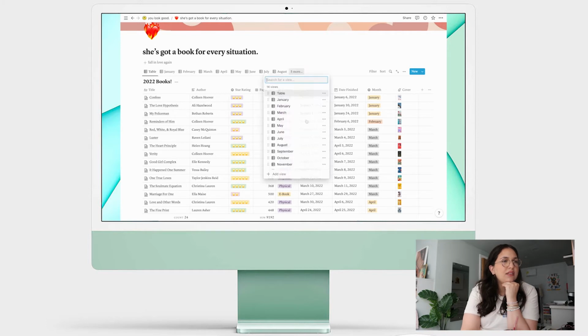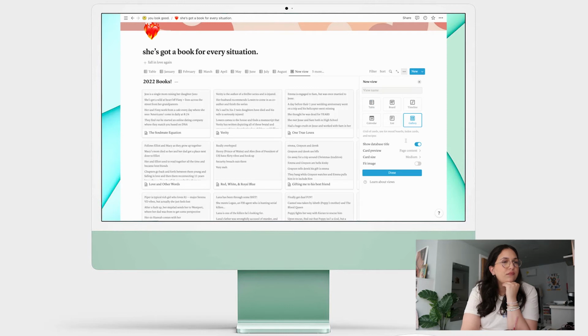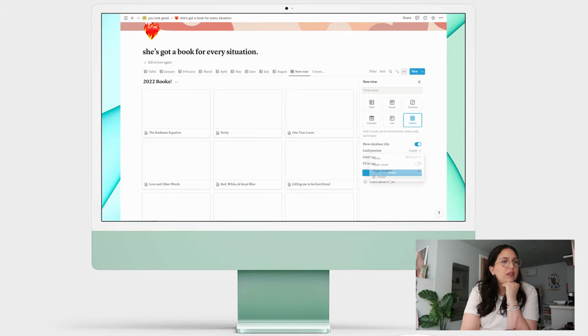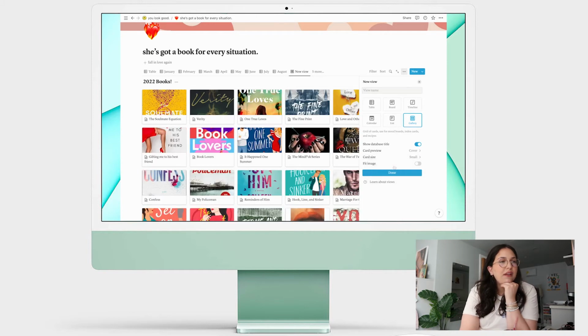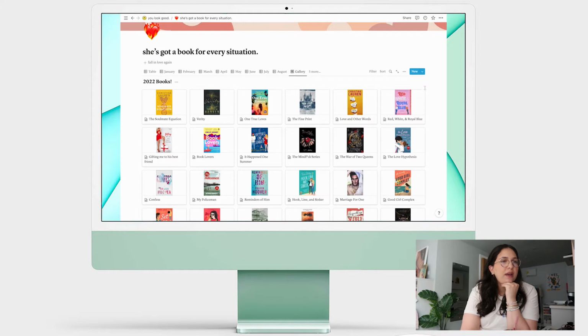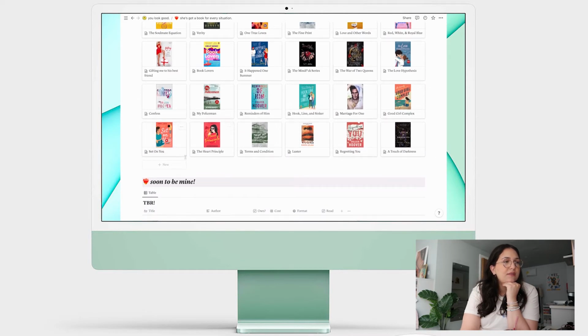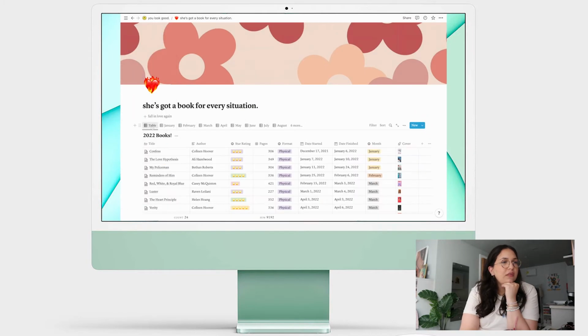I haven't done it actually. Let's do it right now. So if I add a view, I can go by gallery, and then it will go here to cover. It will put the cover of the books. Oh my, that is something. So if I click small, you can do fit image or not. I'm gonna do fit image just so I can see the full thing. And then that way you can kind of see all the book covers that you've read. So that's really great.